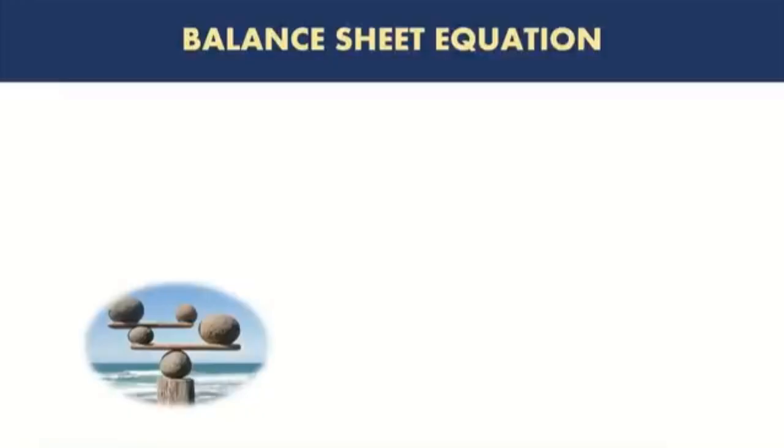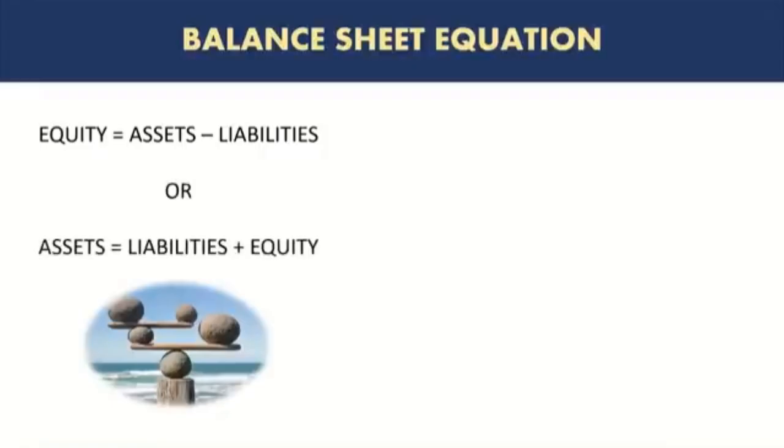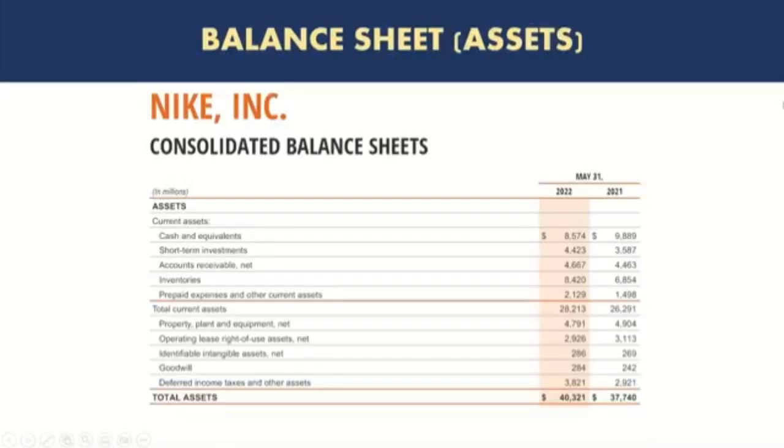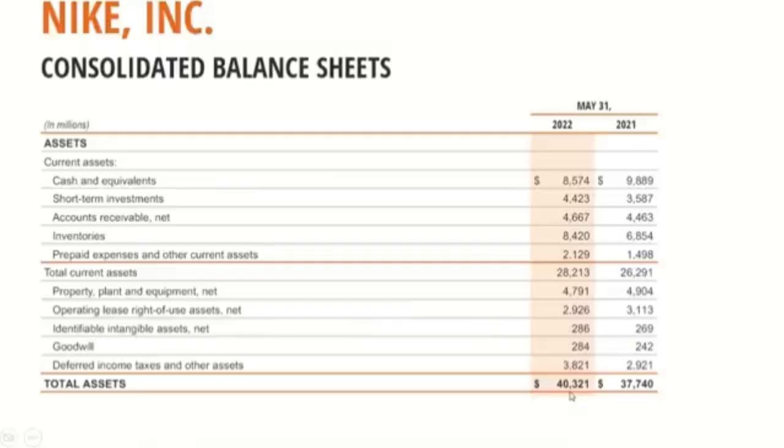So while understanding assets, liabilities, and equity, we could see that equity is equal to assets minus liabilities. We just discussed that. Or we could also say that assets equal liability plus equity. Just a little bit of shuffling of the equation shows that. So we're looking at the balance sheet of Nike again. This is the asset side, and you can see the total assets are 40.3 billion.